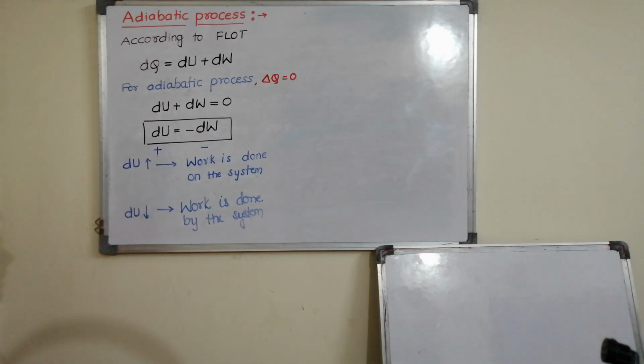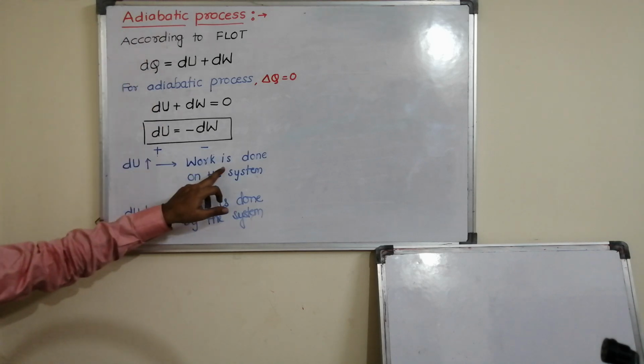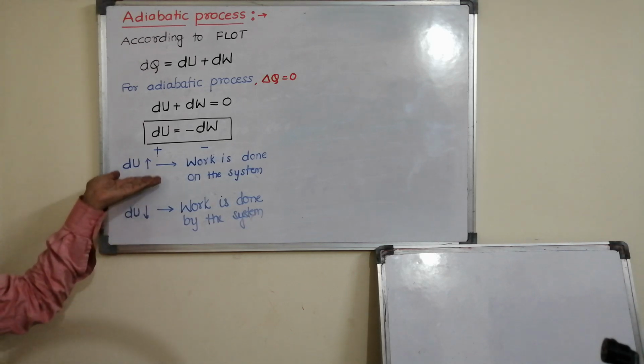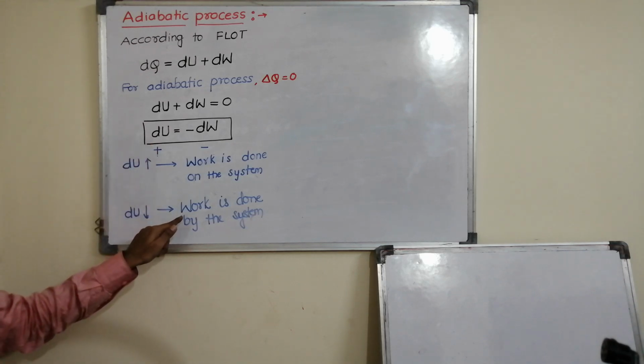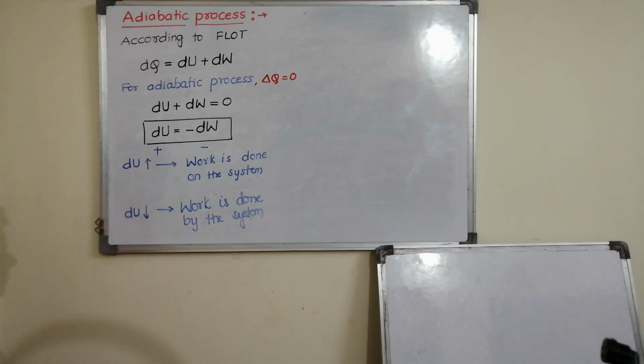So therefore today try to remember, as in an adiabatic process, if work is done on the system, internal energy increases. If work is done by the system, internal energy decreases. So that is one thing. Second, what is the equation for work done?